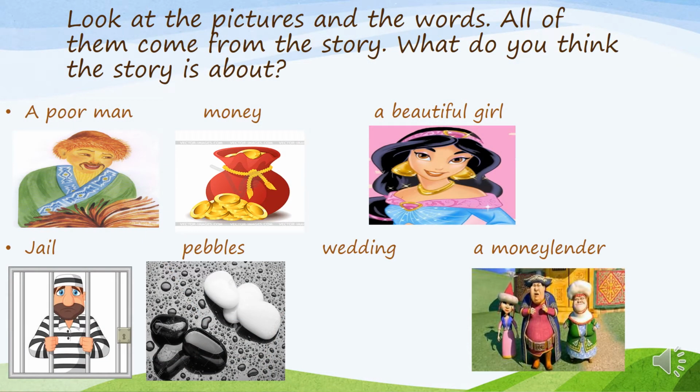Before the beginning of the lesson, look at the pictures and the words. All of them come from the story. What do you think the story is about? The words are: a poor woman, money, a beautiful girl, jail, pebbles, wedding, a moneylender. And I hope that you probably understood what we will read.